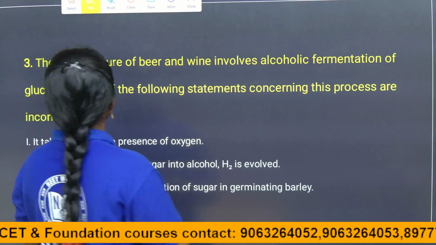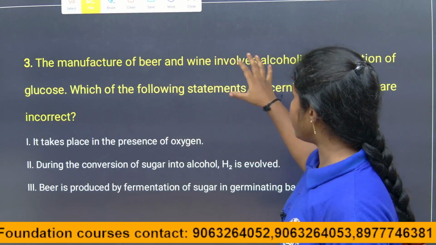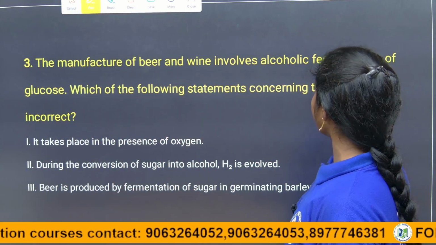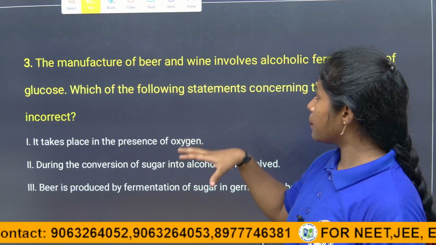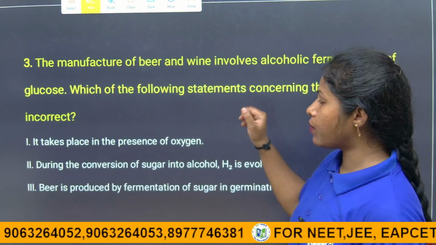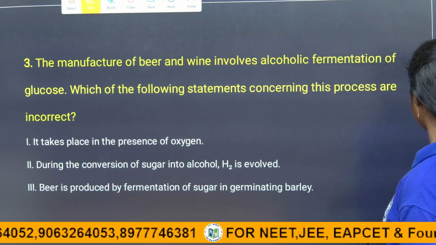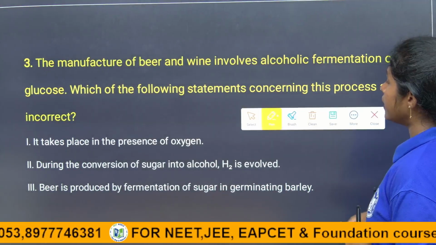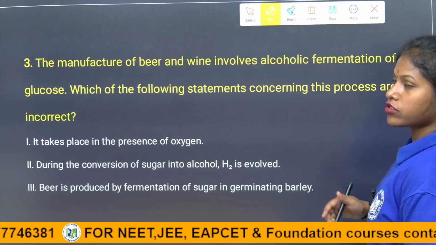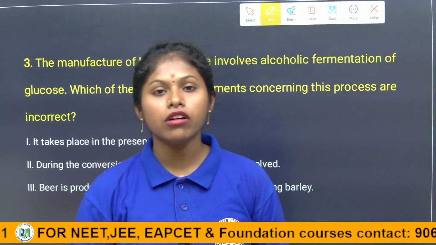Let's see this. The manufacture of beer and wine involves alcoholic fermentation of glucose. It is an industrial use. They are preparing the beer and wine. So it takes place in the presence of oxygen. They are asking for incorrect statements. Does it occur in an aerobic or anaerobic process children? The alcohols are formed in the presence of yeast.